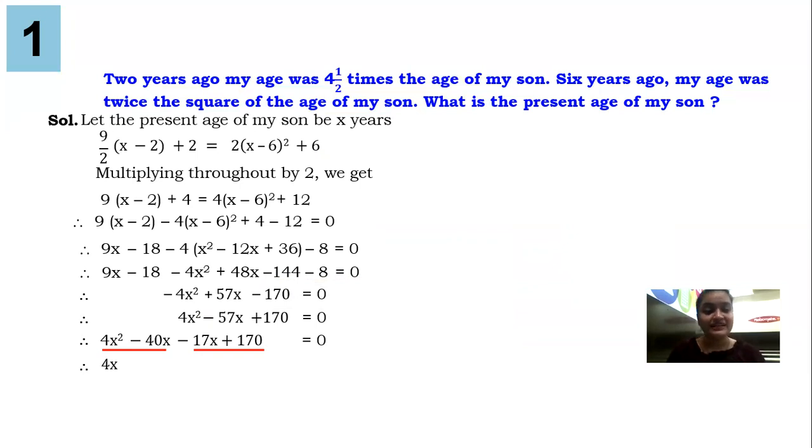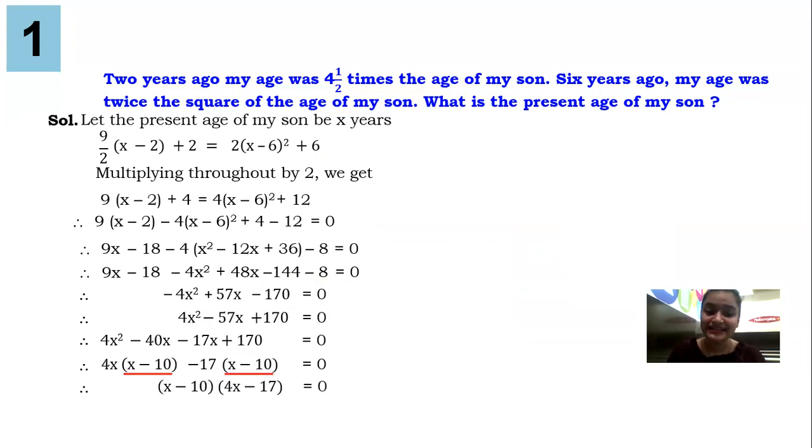Whatever is remaining will come inside, that is x minus 10. Minus sign over here will come as it is down and 17 is common. And the remaining part is x minus 10. As you all are aware, the first and the second bracket will be always the same. Common bracket, write it once. Uncommon bracket, write it once. X minus 10